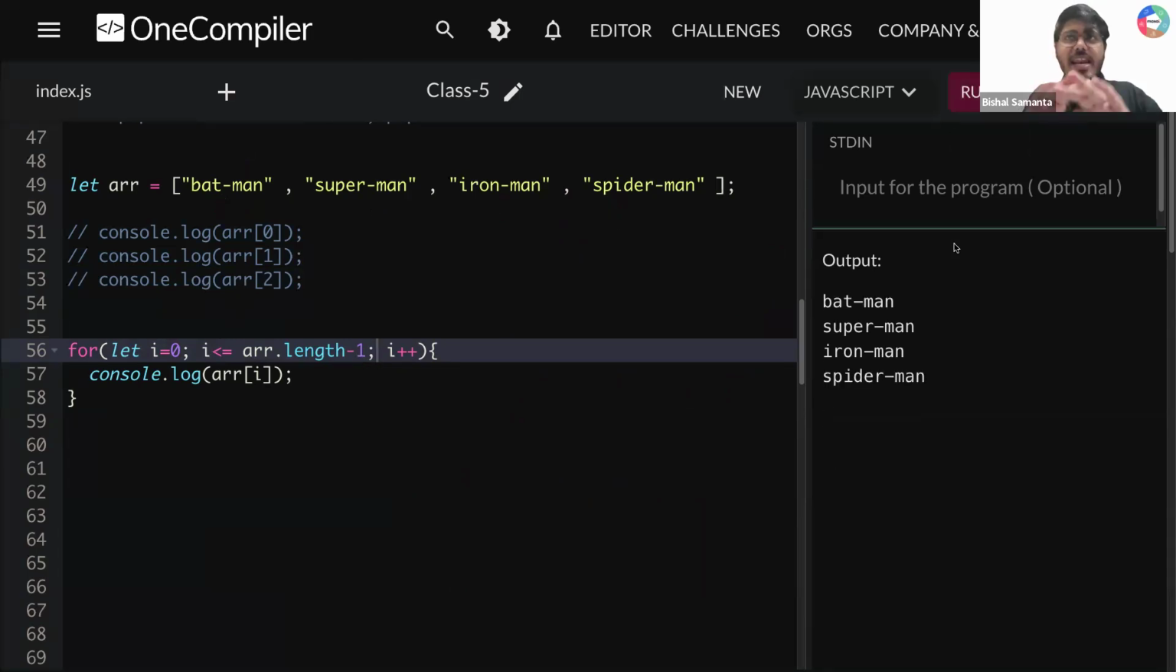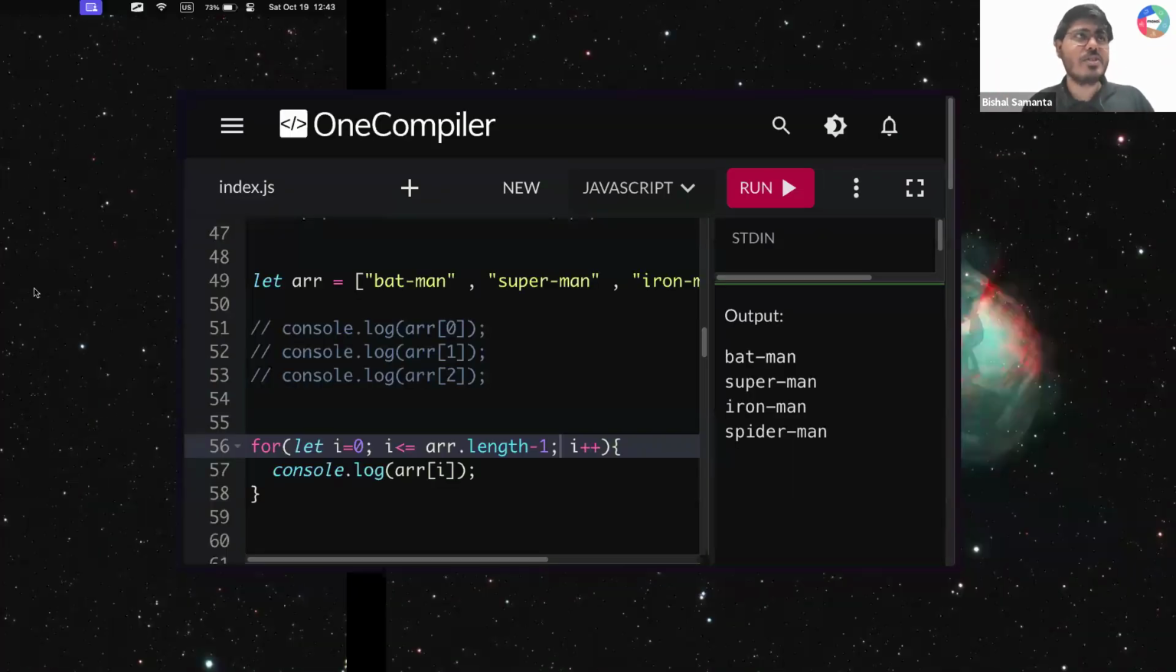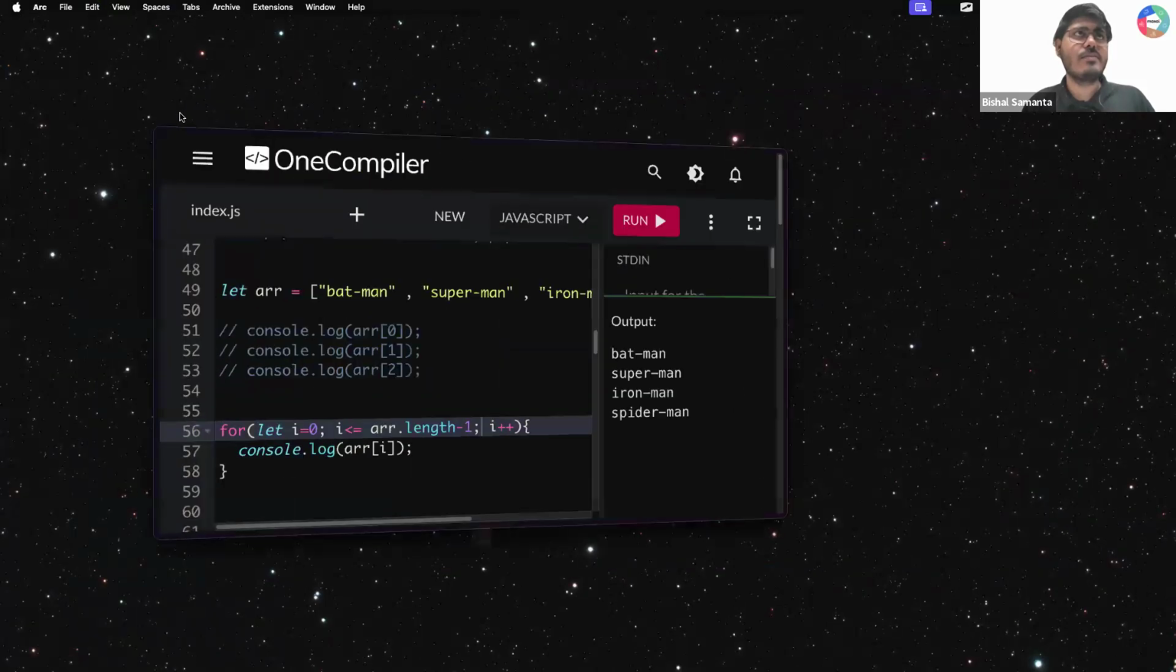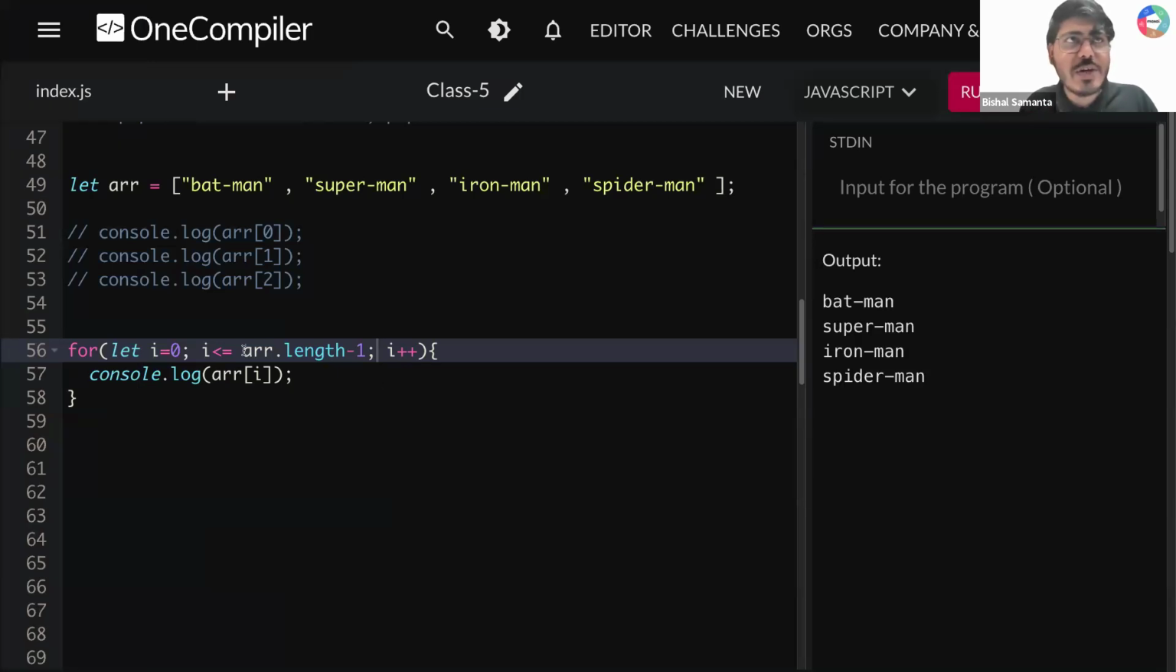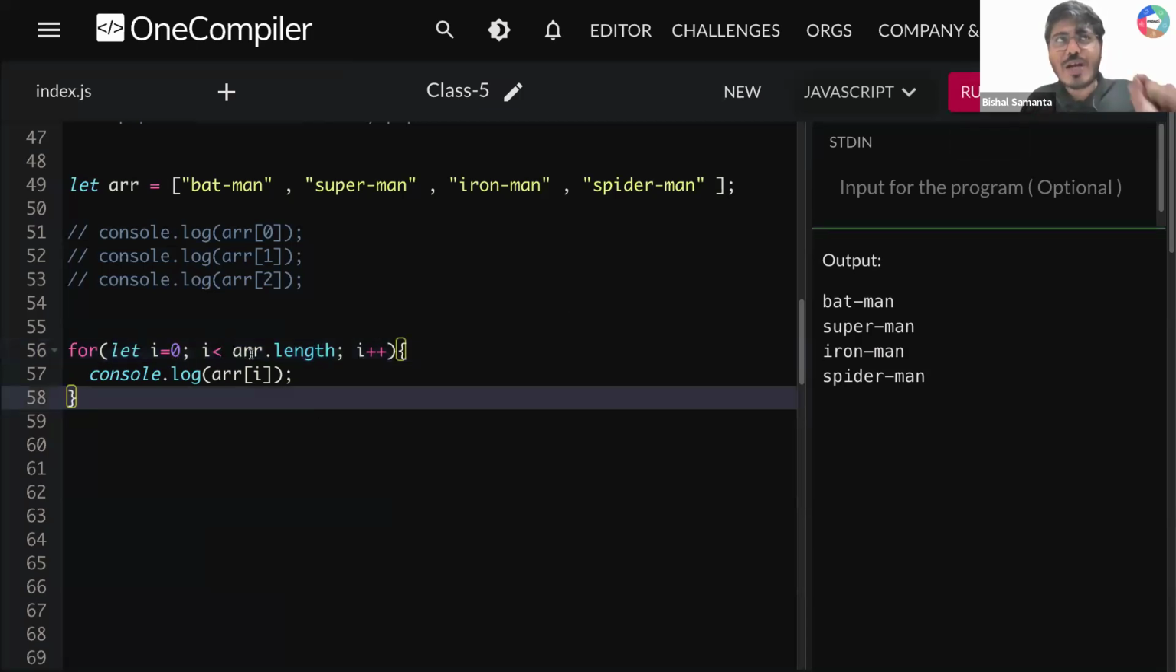Now, if I do this thing, any solution is correct, guys. Whatever you are comfortable with, you can write with that. Okay. Either you can write I less than equal to array dot length minus 1, or very simply, you can write I less than array dot length. I believe that this is a simple solution. I is equal to 0, I less than array dot length, I plus plus. Console.log array of I, you are getting all the elements from start to end.